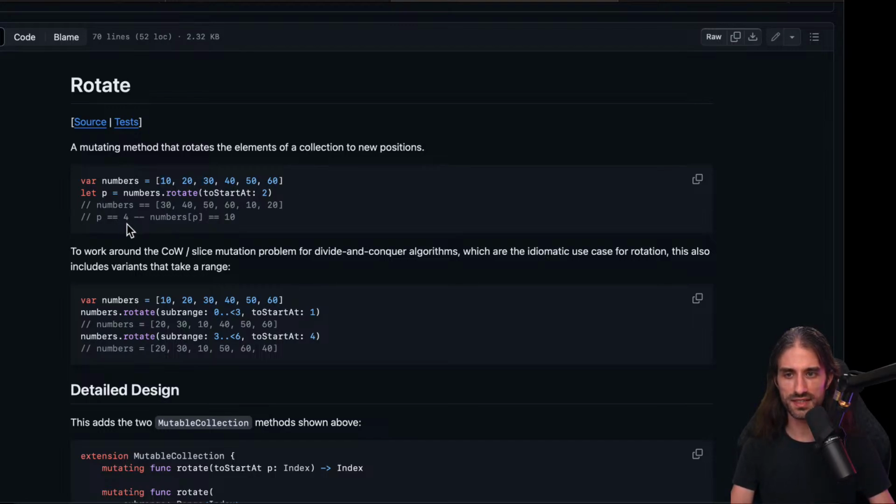And then here you have this syntax where it says P equal, for, minus minus, I'm not sure what it means. Numbers of P equal 10. I'm not sure what this syntax means, to be honest. I understand the rotating part. I think this might be useful.